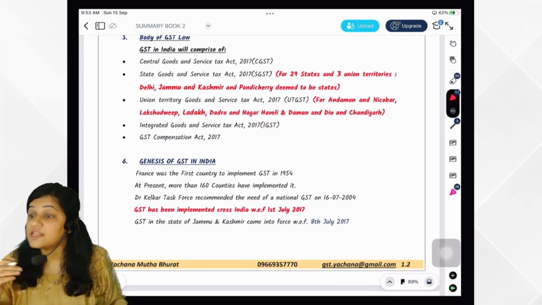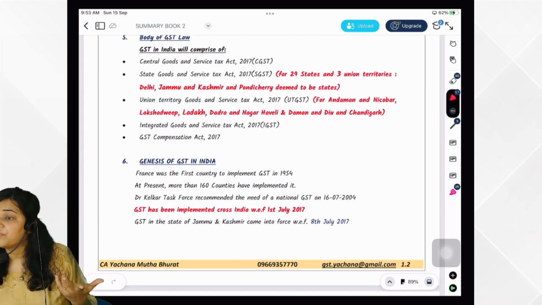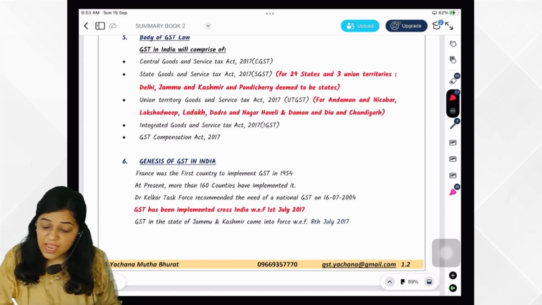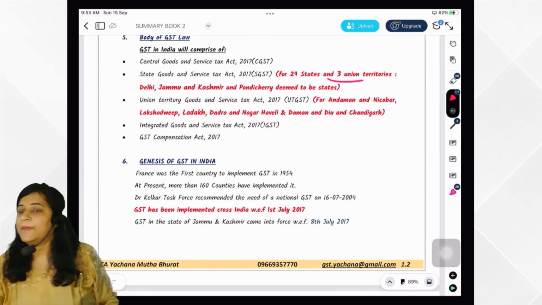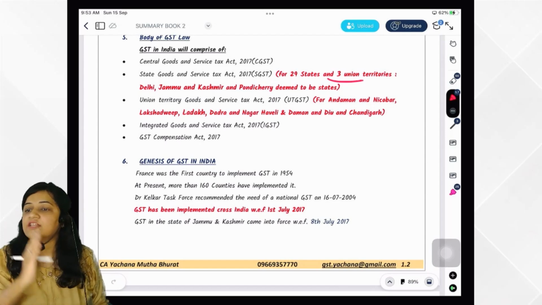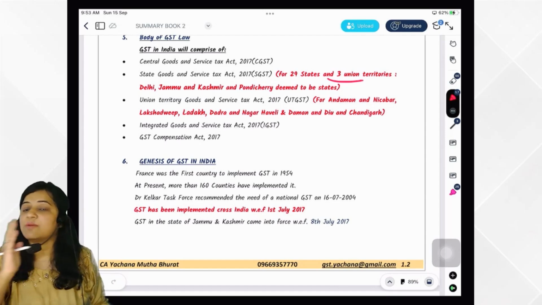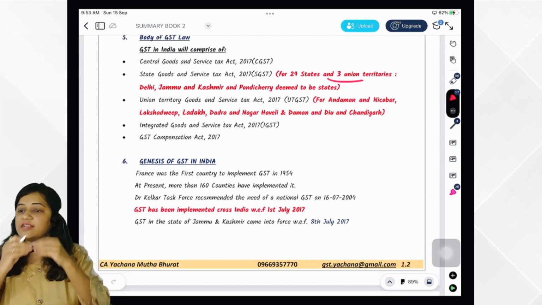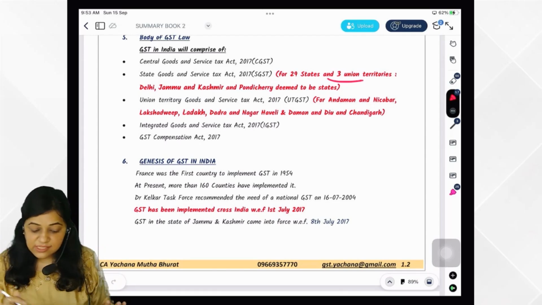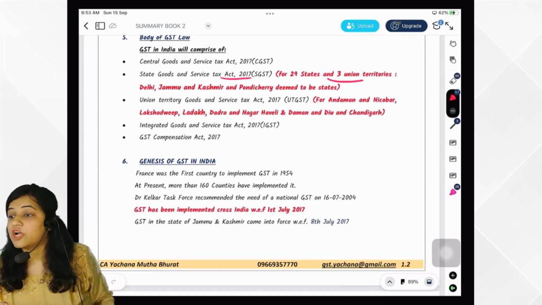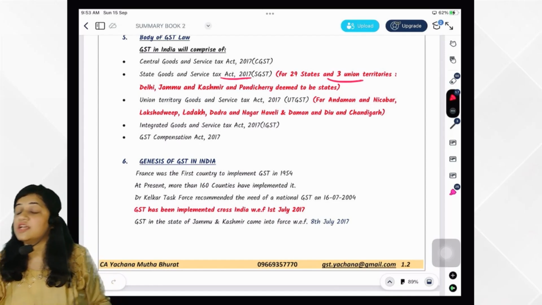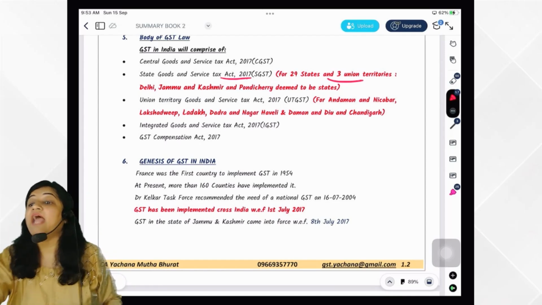Then SGST. Why has SGST come? For 29 states and 3 union territories. What is the memory technique? DJP. Delhi, Jammu Kashmir, Pondicherry. If we are supplying Delhi to Delhi, which tax is levied? CGST plus SGST. Jammu Kashmir to Jammu Kashmir, CGST plus SGST. Jammu Kashmir to Mumbai, IGST.